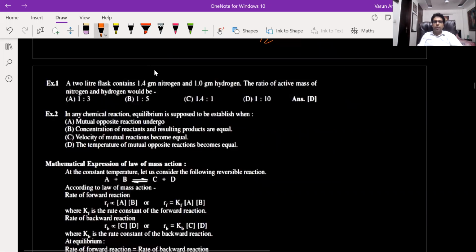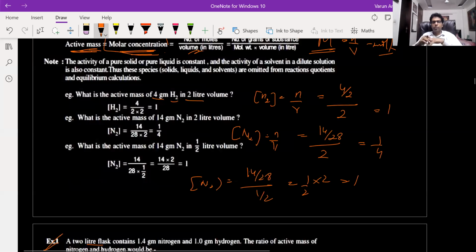Now solve this example. A 2-liter. Could you please scroll a bit up? One second.